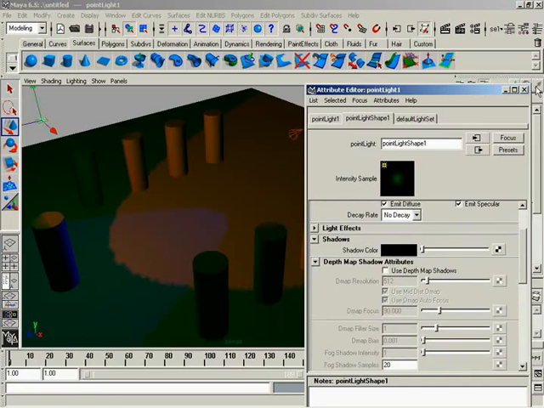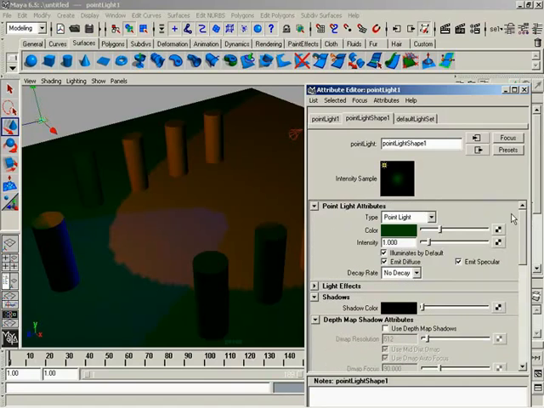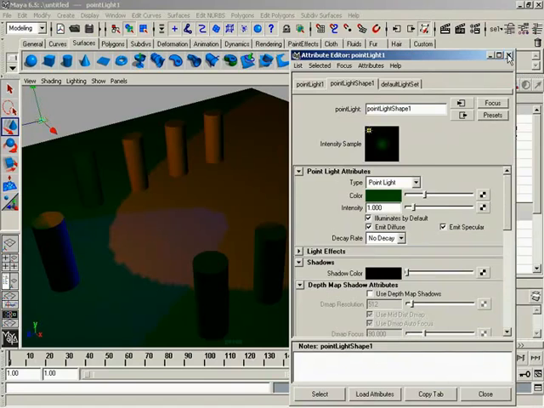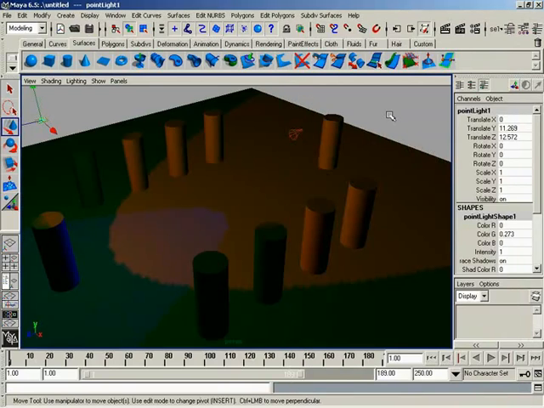Absolutely, for sure. So anyways, with that, this video has been nothing more than just an introduction to some of the more common light attributes you're going to be dealing with on a day-to-day basis when working with lights inside of Maya. So at this point, I guess we're ready to go ahead and move on to our talented ball scene and throw a light in there. Let's go. So that's going to wrap up this video. Thanks a lot.